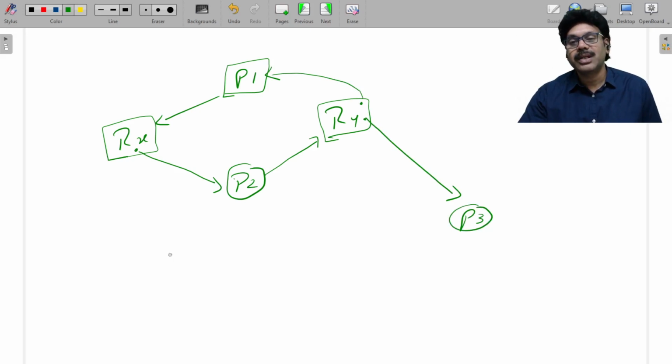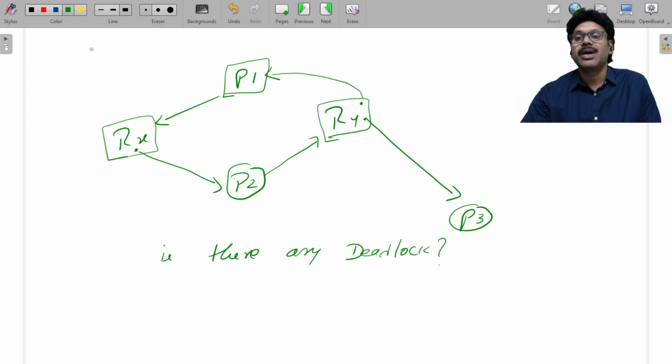Can you imagine that? Is there any deadlock? You can comment your answer. Don't just think that there is a cycle, because actually there is a cycle. I agree, there is a cycle among P1, Rx, P2, Ry, and P1. But I will reveal the answer.